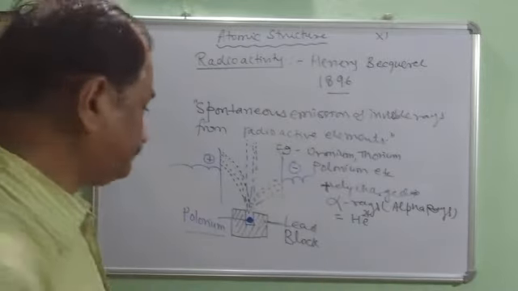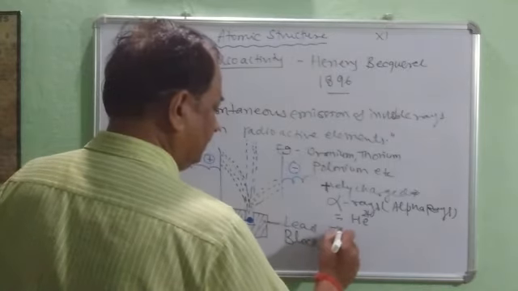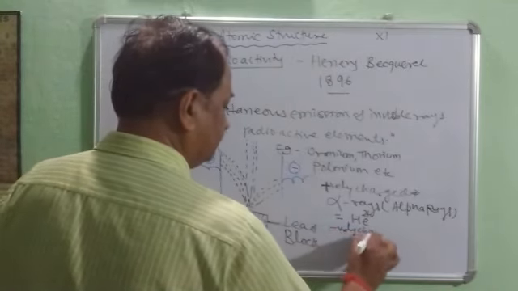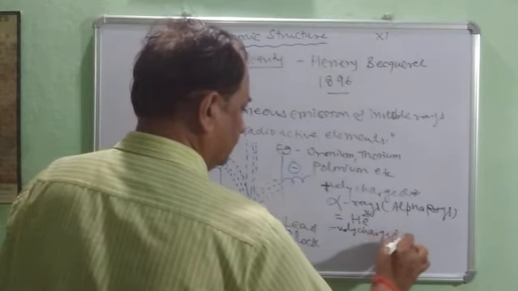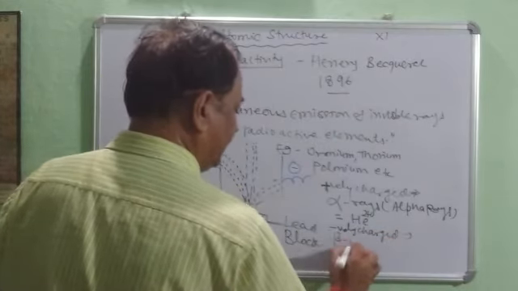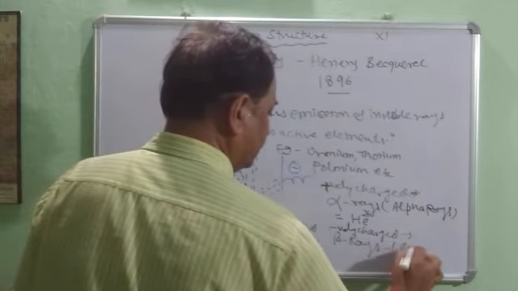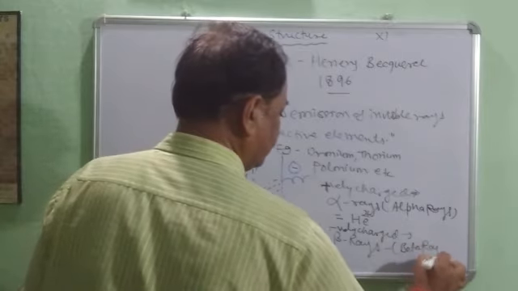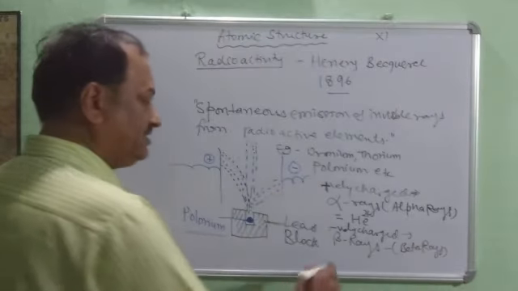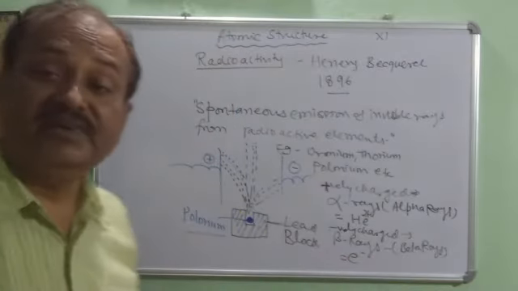Then coming to negatively charged particles, he named them beta rays. Beta rays are nothing but electrons, fast moving electrons.